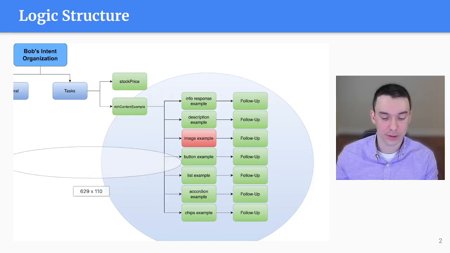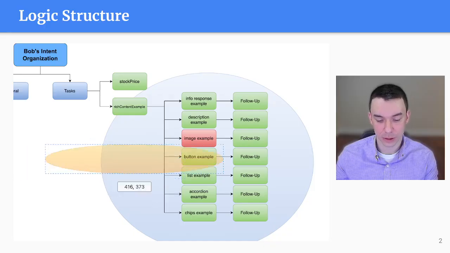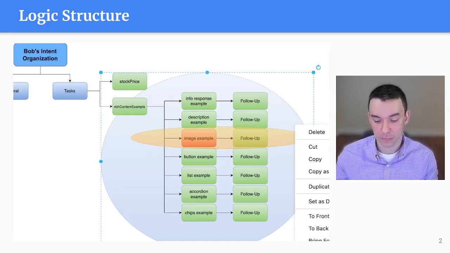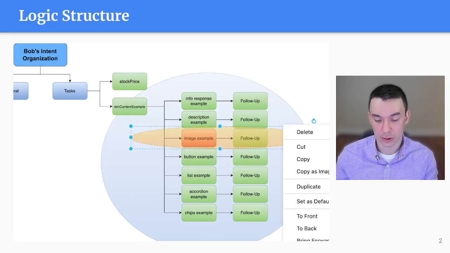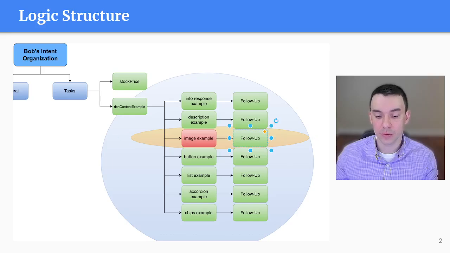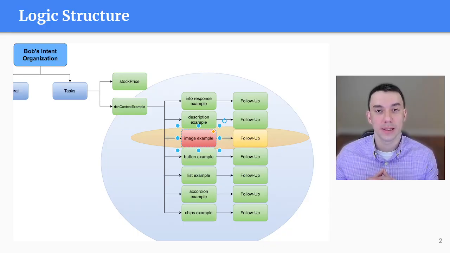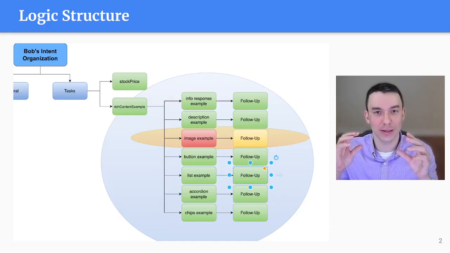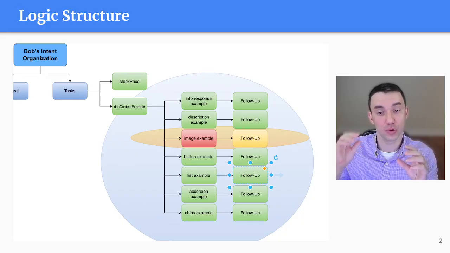Then another context gets activated, and it's this one here. So now the system knows that in the image example, when it says, do you want to see another example? and I say, sure, the follow-up intent to trigger is the one I've highlighted in yellow. It's not any of the other ones I have modeled out, even though they have the same utterance. So that context constrains the tree a little bit. I'll call it a tree, though the structure is really more like a graph, and it knows which intent to trigger.